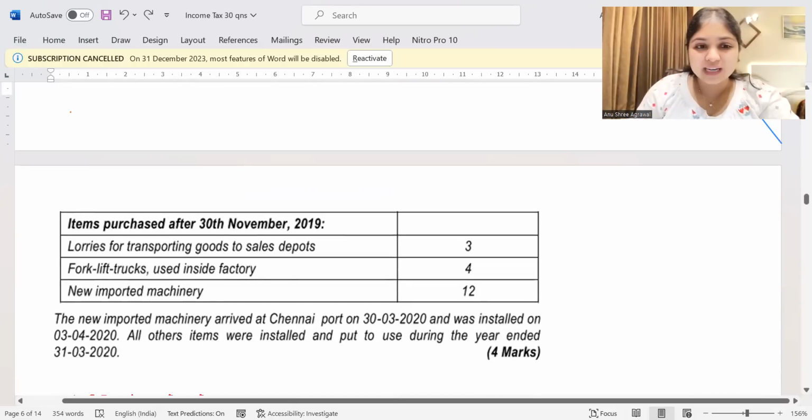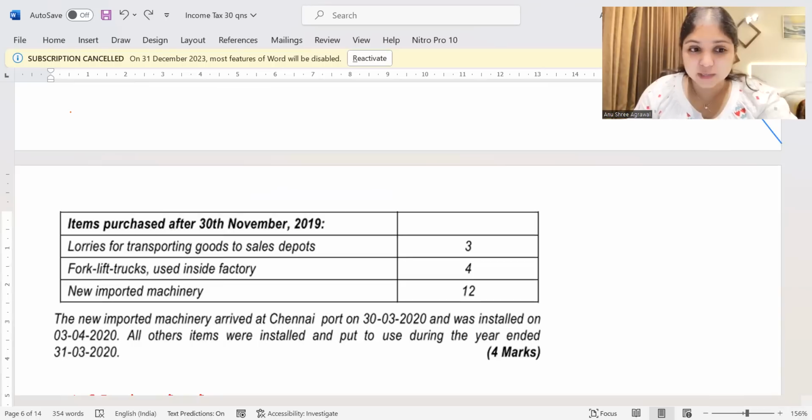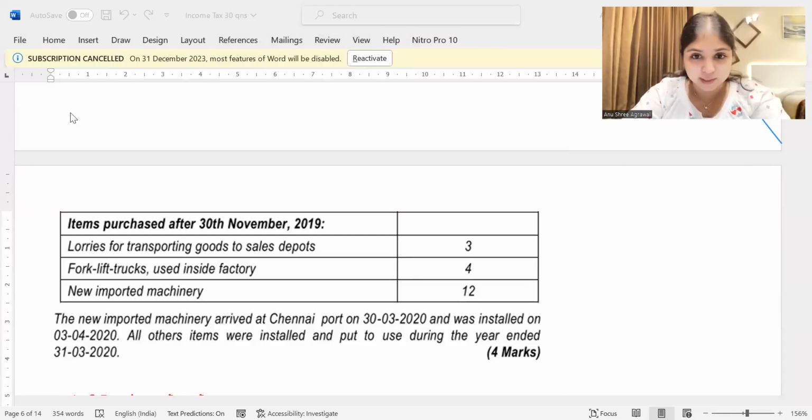Then we have items purchased after 30th November 2019: lorry, forklift truck, new imported machinery. The new imported machinery arrived at the Chennai port on 30th March 2020. It was installed on 3rd April 2020. All other items were installed and put to use during the year ended 31st March 2020.